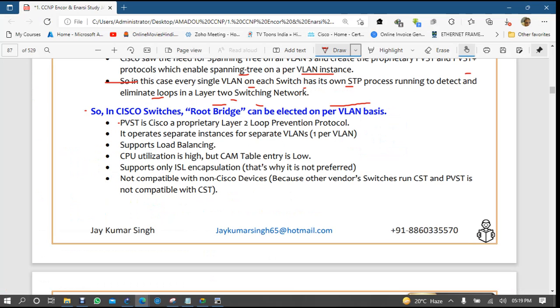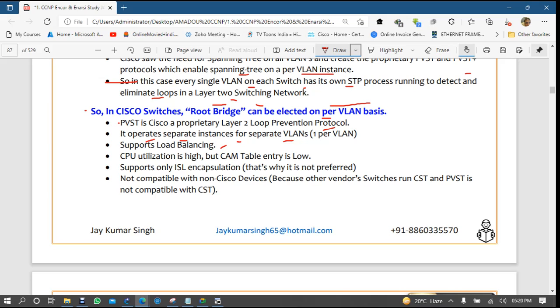Now PVST is a Cisco proprietary layer 2 loop prevention protocol. It operates a separate instance for each VLAN, and it supports load balancing. In common STP, one link is always disabled or blocked and is not in use. That's why they say it does not support load balancing. But in PVST Plus, for VLAN 1 the link is blocked, but for VLAN 2 you can still use that link.